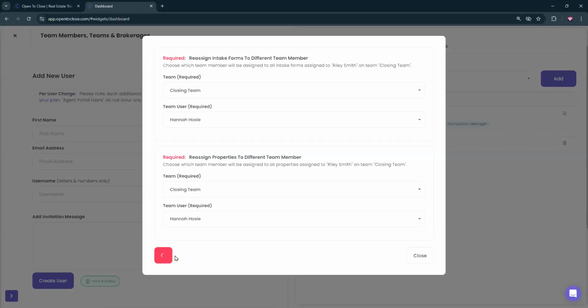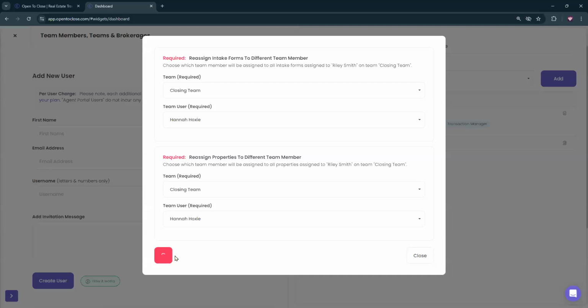This is going to go through and reassign all of those properties to Hannah and then remove Riley from this particular team. I am in a test account, so I might have a longer waiting time, and I'm also sharing on Zoom, so I have to take into account that there is sometimes a bit of a buffer. If you end up finding that when you go to delete a team member, it's not letting you delete that team member, then it's a different conversation, and you'll want to reach out to us in support. We can take a look at what's going on in your account and see if there's an issue there.